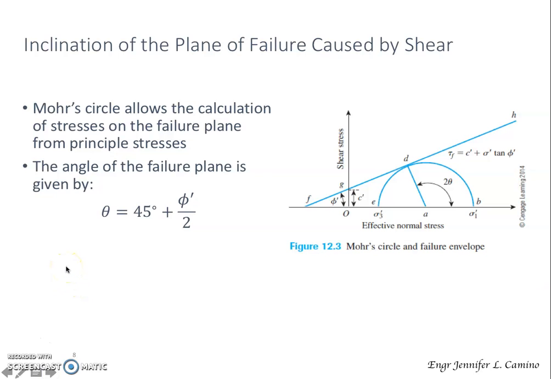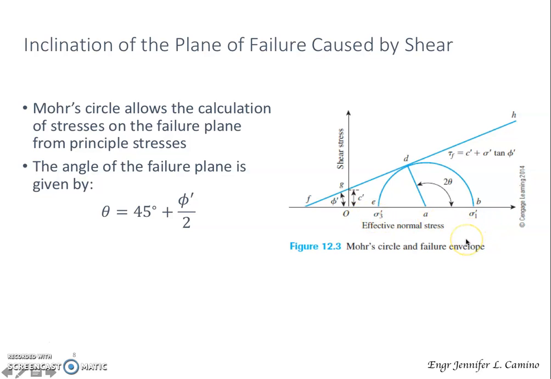So we move on now to the inclination of the plane of failure caused by the shear. For this one, we have plotted a Mohr circle and a failure envelope. In our previous discussion, we plotted a Mohr circle, so that we can draw it using our major principal stress and the minor principal stress.